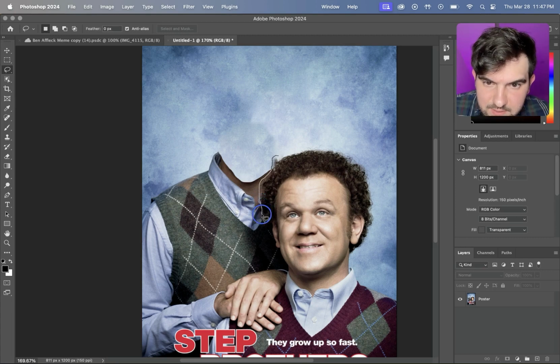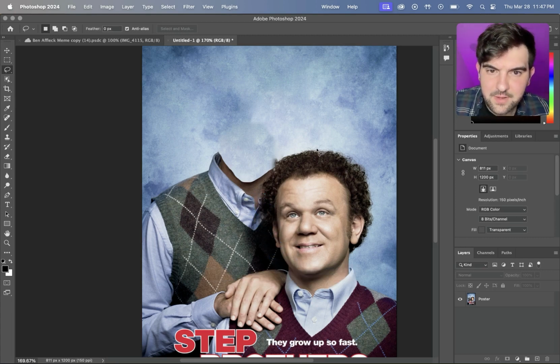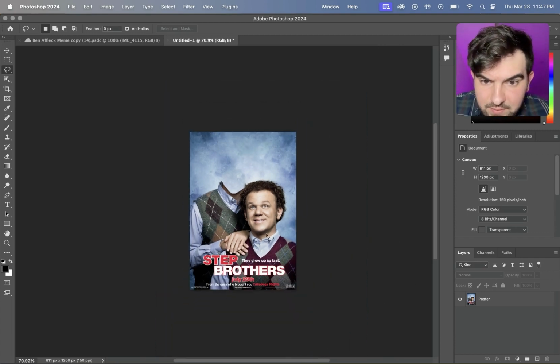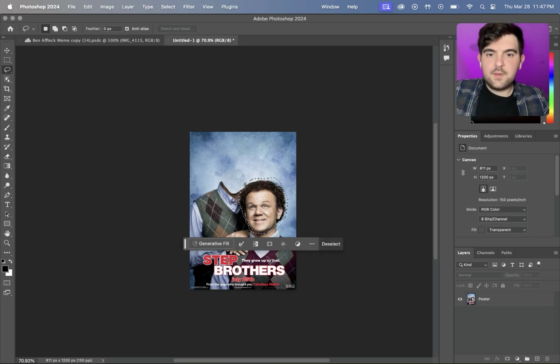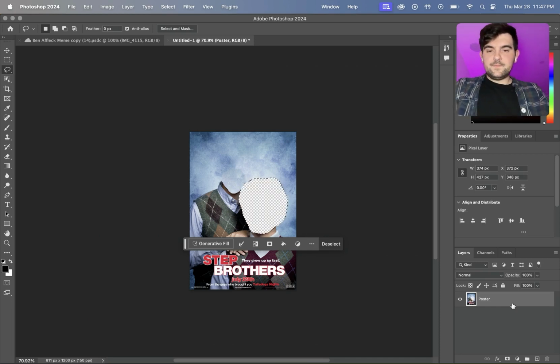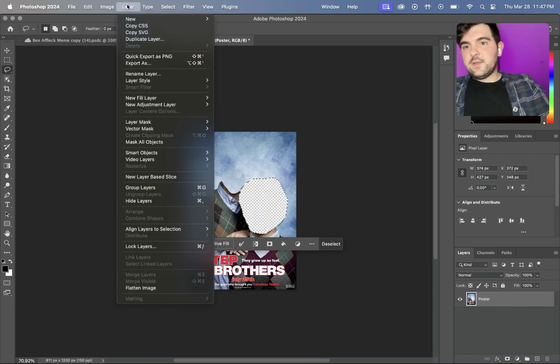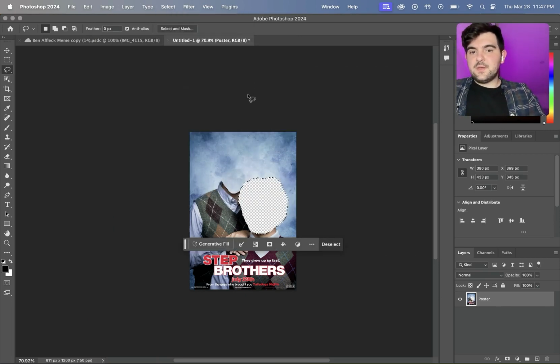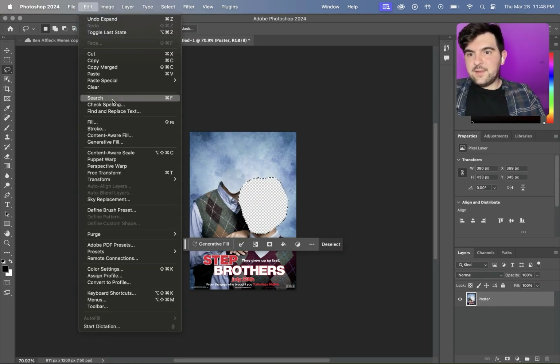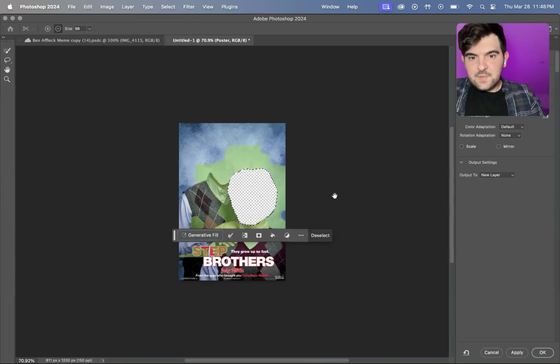And it's easier if you have a mouse, which I do not have. We're going to go around. We're going to try to stay as close to it as we can. All right, and that's pretty good. Deleted it. Select, Modify, Expand. And then we're going to go to Edit, Content Aware Fill.